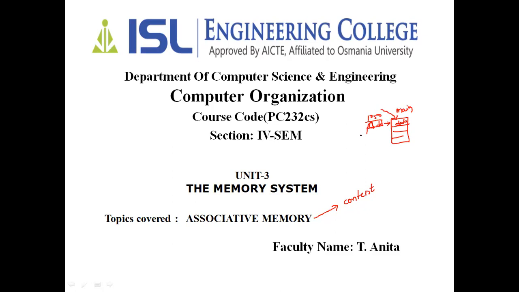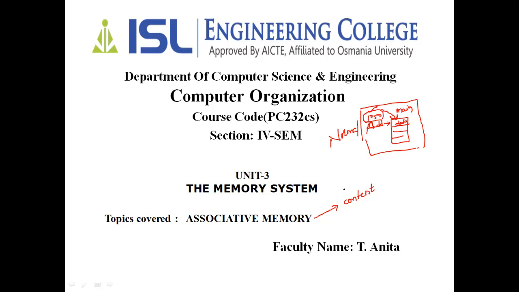So in cache memory or main memory or whatever the memory may be, this is the thing we need to follow. In order to fetch any type of data or information, we require its address where that particular information or data has been stored. Without this address, we can't identify among different memory locations. That's the reason we need an address for each and every instruction that has been stored onto the memory. This is the normal way of searching any particular data.